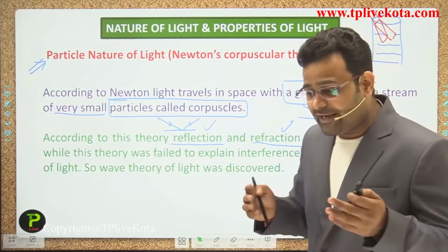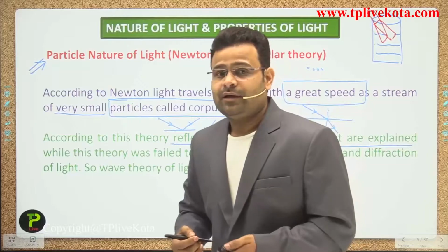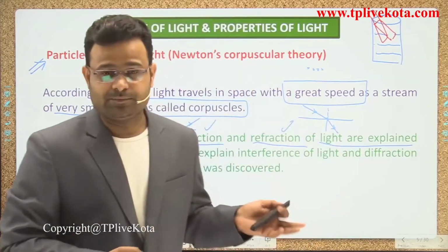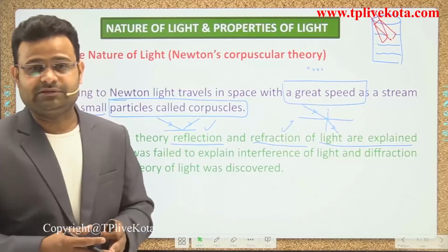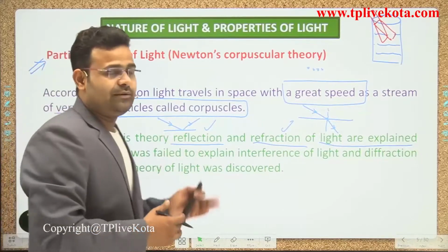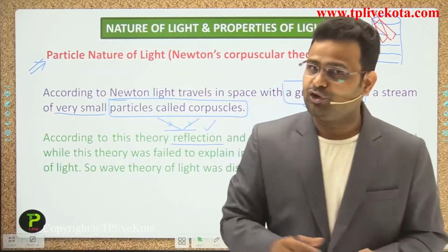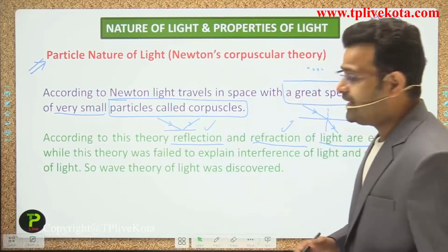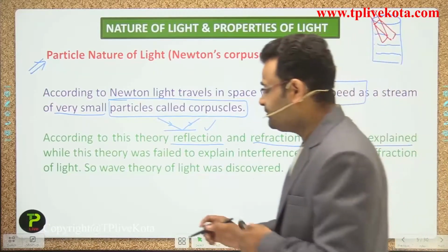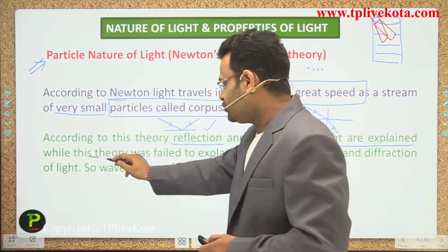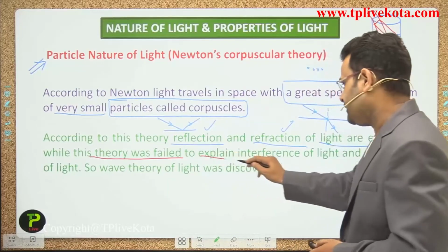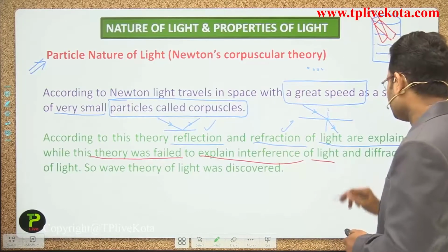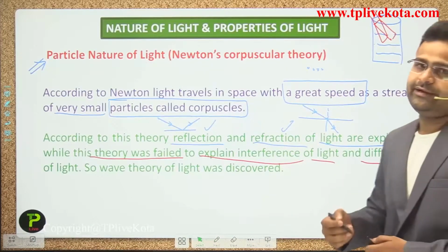So at that time everyone had faith in Newton, because he was a very high-level scientist, guys. So everyone had faith in that statement. But guys, a problem occurred when this theory failed to explain the interference and diffraction of light.